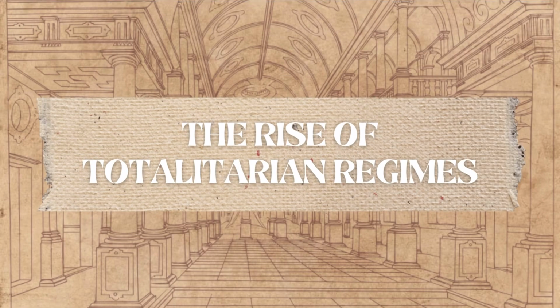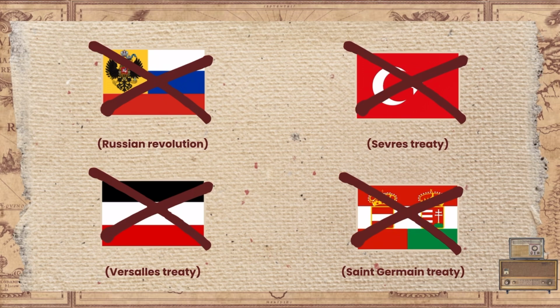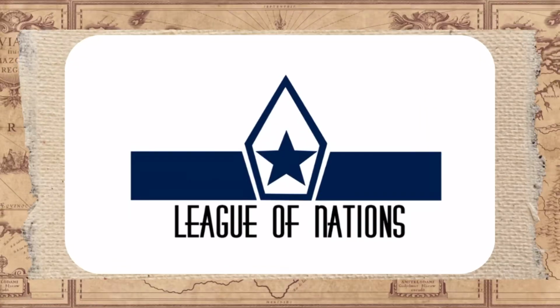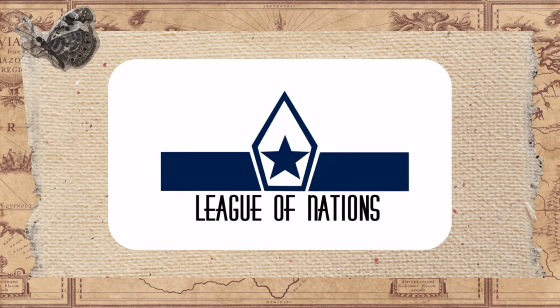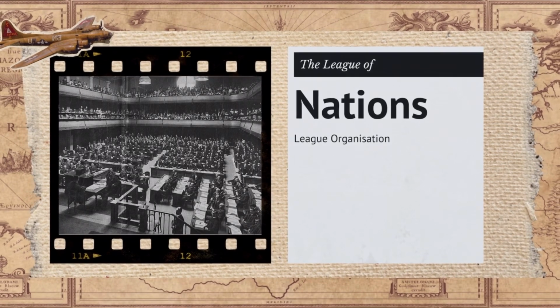In Europe, after World War I, four different empires had fallen: the Russian Empire due to the Russian Revolution, as well as the Ottoman, German, and Austro-Hungarian Empires, with the treaties signed after the war. So after World War I, Europe changed a lot, and many new countries were born. Also, in order to avoid another war like the previous one, the League of Nations was created, an organization similar to the UN, inspired by the ideas of Woodrow Wilson.